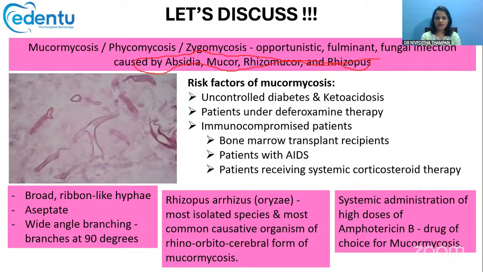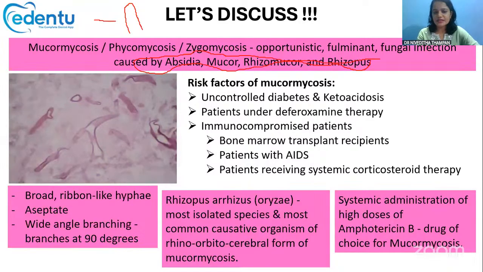Broad means the hyphae are thick. If you look at Candida hyphae under the microscope, they are very small, thin and slender. But the mucor hyphae are very thick and ribbon-like. And next, it is aseptate.